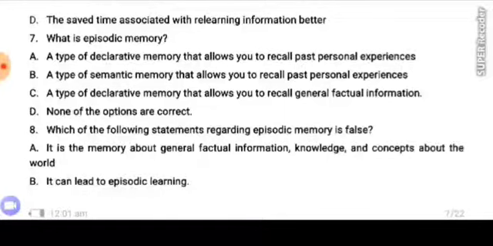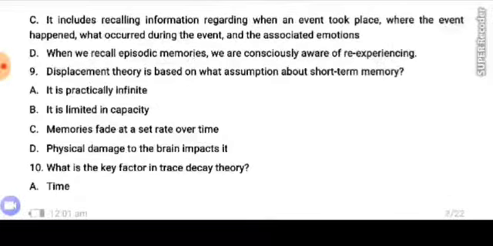Number 8. Which of the following statements regarding episodic memory is false? A. It is a memory about general factual information, knowledge, and concepts about the world. B. It can lead to episodic learning. C. It includes recalling information regarding when an event took place, where the event happened, what occurred during the event, and the associated emotions. D. When we recall episodic memories, we are consciously aware of re-experiencing.